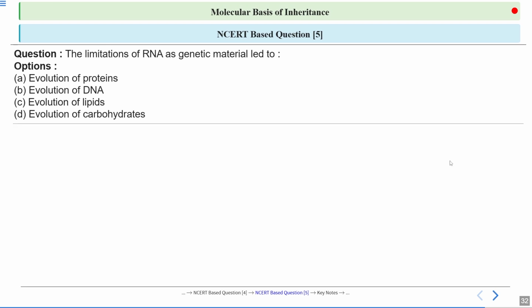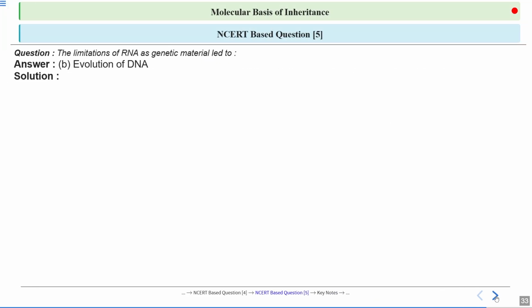Now, the next question is, the limitations of RNA as genetic material led to what? We know that RNA has a limitation that it is highly reactive and less stable. Why? Due to the presence of the 2'OH group. So this limitation of RNA as a genetic material led to what? Is it evolution of protein, evolution of DNA, evolution of lipid, or evolution of carbohydrate? So let's see the answer.